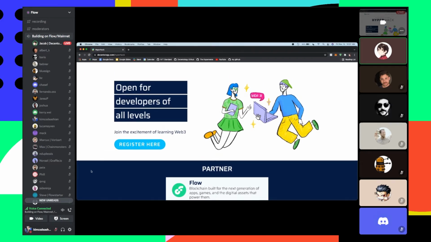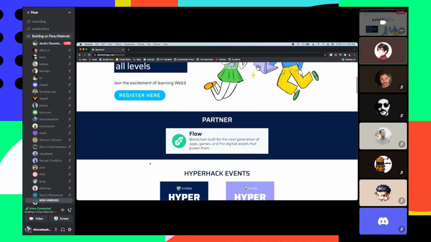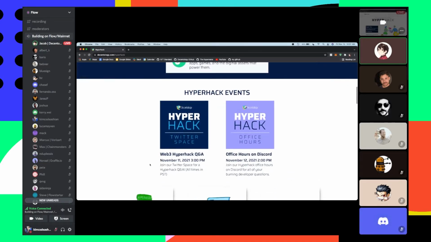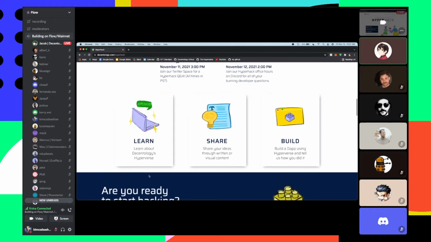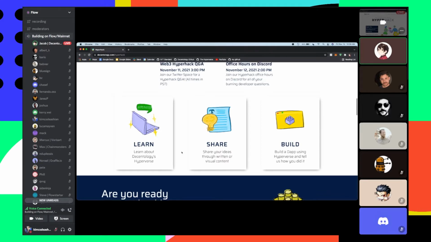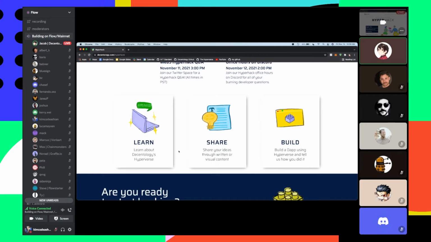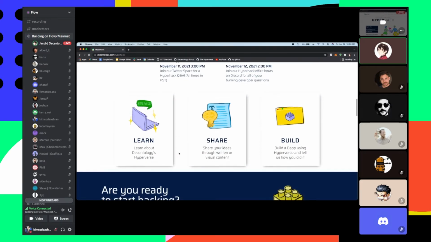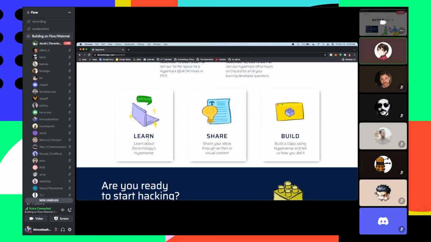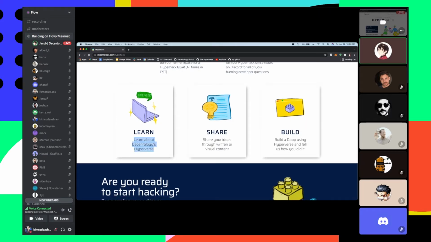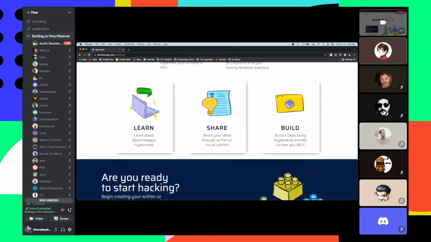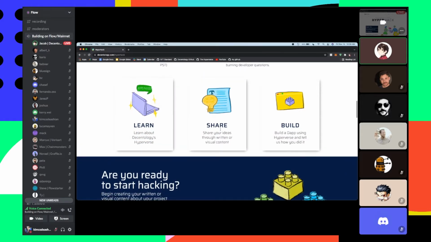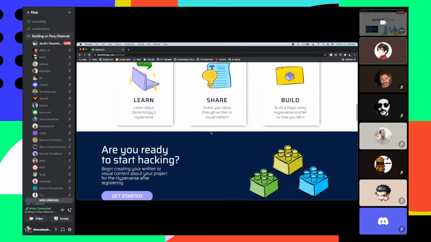If you are curious about registering, you can click this button here. But let's go into a bit of what HyperHack is. It's really a means of onboarding a bunch of people, regardless of developer experience, into the Web3 ecosystem, and also to get people introduced to this composable network of smart contracts that we're launching. This really gives you the ability to learn about Decentology's Hyperverse, share your ideas through written or visual content, and I'll go over that in a second, and also build an actual DApp using the composable smart contracts that we've developed.